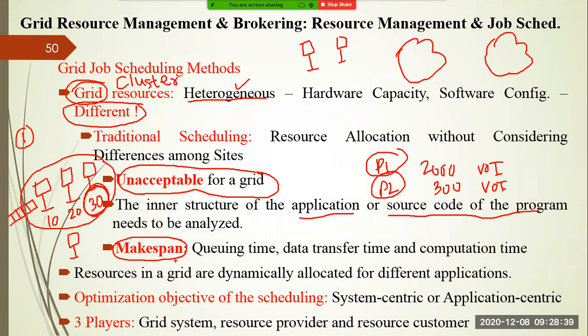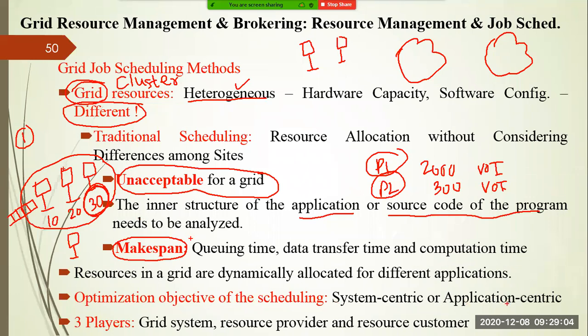Even if it is completing a particular work, it is again getting some other work. That's why you are maintaining a particular queue, right? Suppose the first task is completed in this computer system, then the second task will start. Second task is completed, third task will start. So the optimization objective is how to properly utilize this computer system. That is, the resource utilization of each and every computer system should be as maximum as possible.